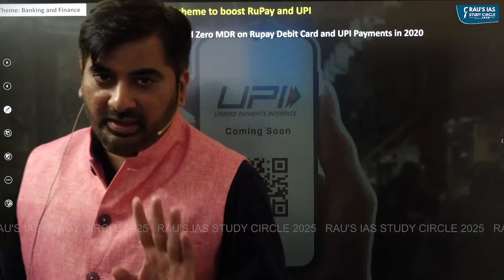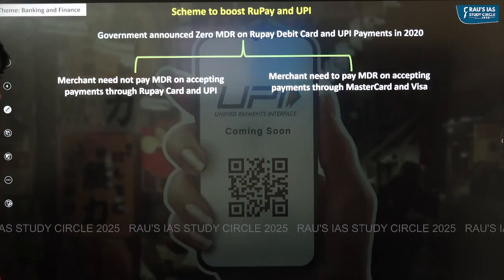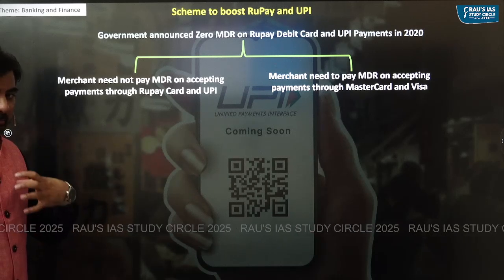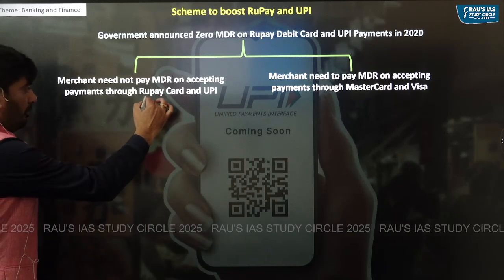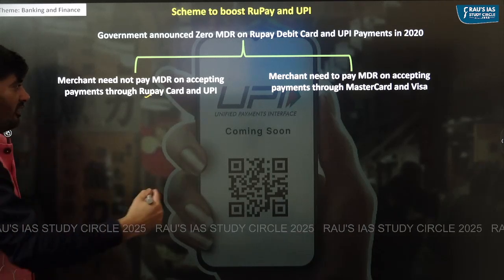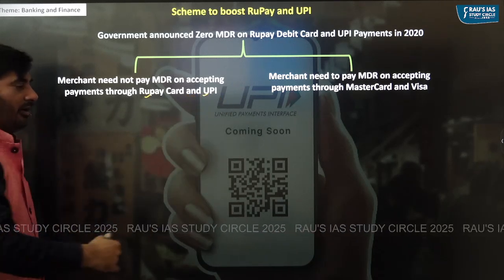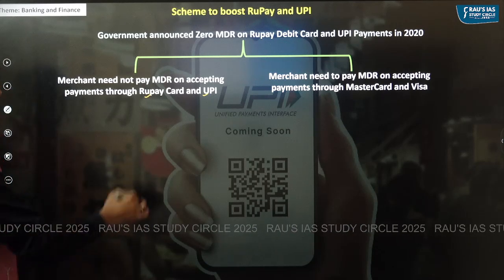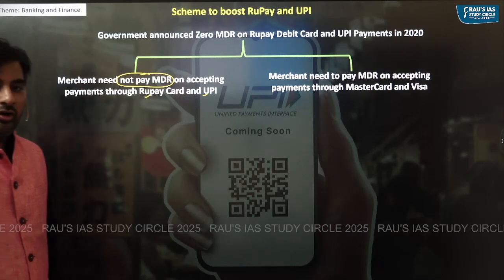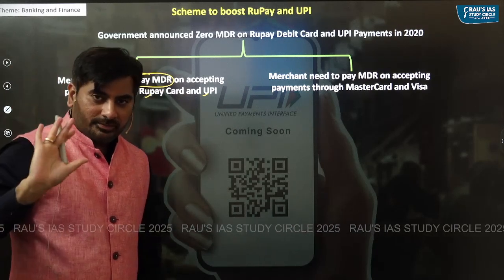What does this mean? This basically means that if a merchant is accepting payment through RuPay debit card or credit card, or if a merchant is accepting payment through UPI, the merchant need not pay merchant discount rate at all. It is free of cost.